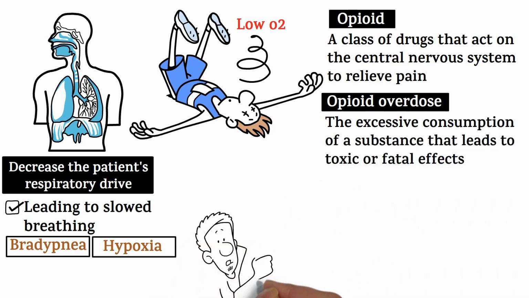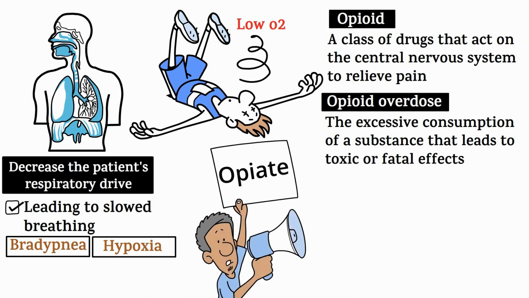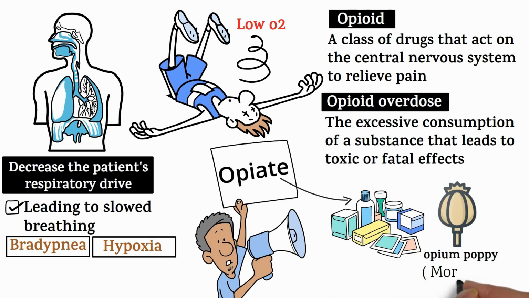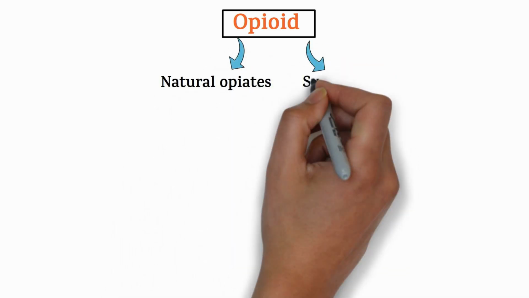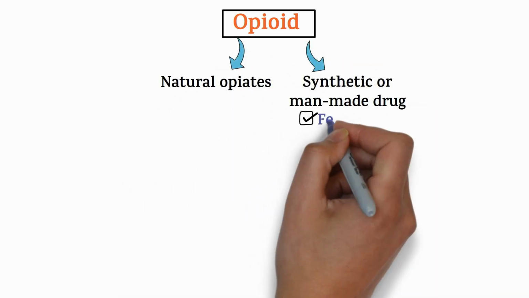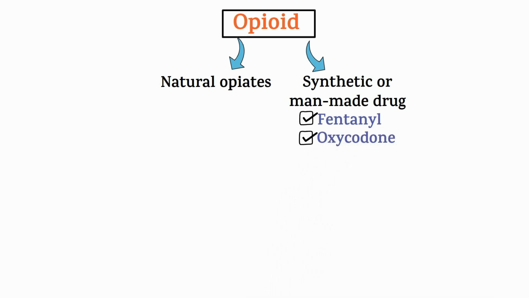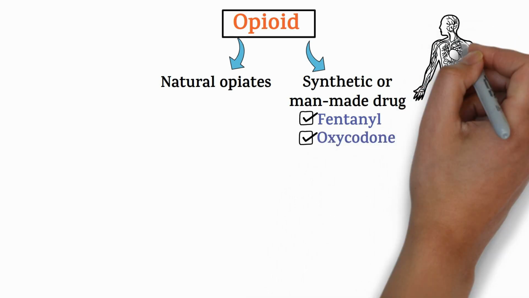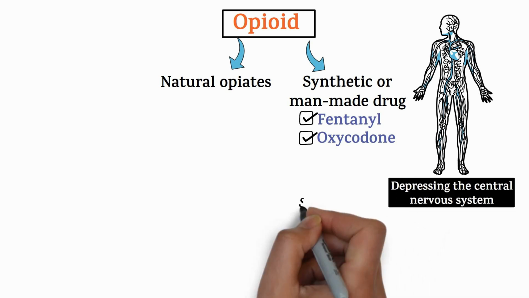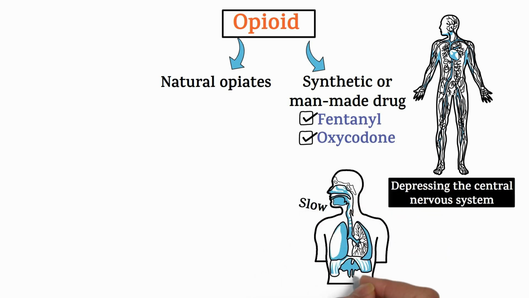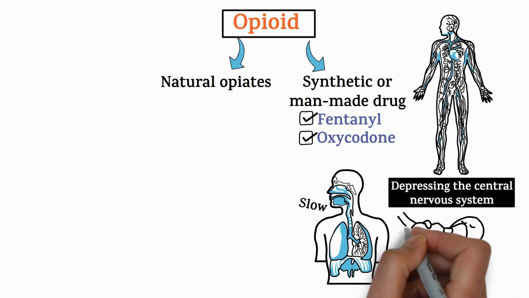You may have heard the term opiate as well. An opiate is a drug that comes naturally from the opium poppy, like morphine or codeine, whereas an opioid is a broader term that includes both natural opiates and synthetic or man-made drugs, like fentanyl or oxycodone, that act the same way in the body. Opioids affect the body by depressing the central nervous system. This will result in slow breathing, which will slowly lead to respiratory arrest.